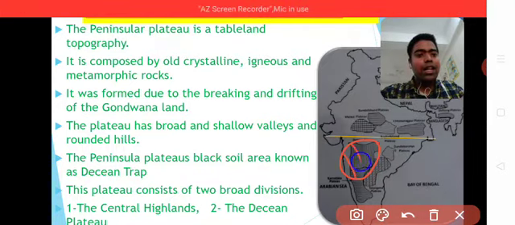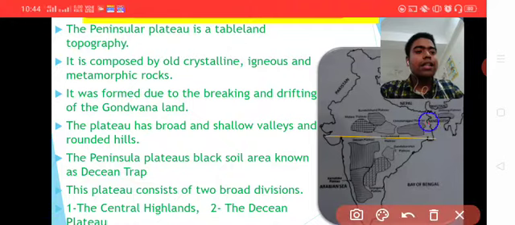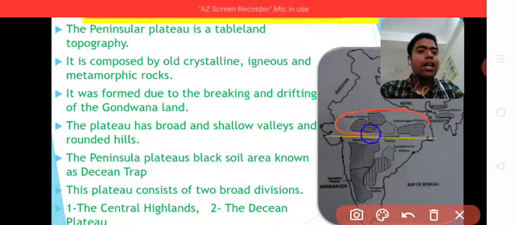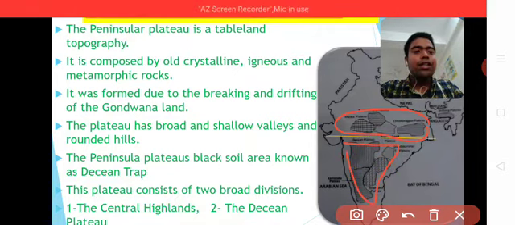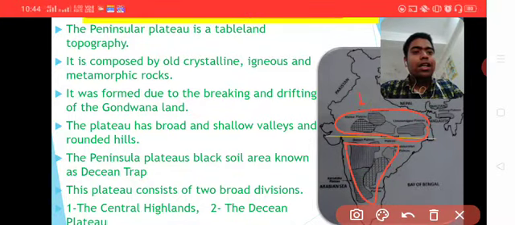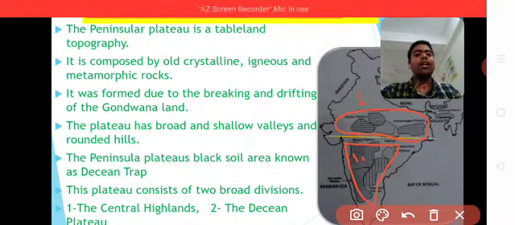Okay. So lastly, the peninsular plateau is divided into two broad divisions. First is known as Central Highland. This upper part is known as Central Highland. And this triangular shape is known as Deccan Plateau. So the first is Central Highland and the second is Deccan Plateau.